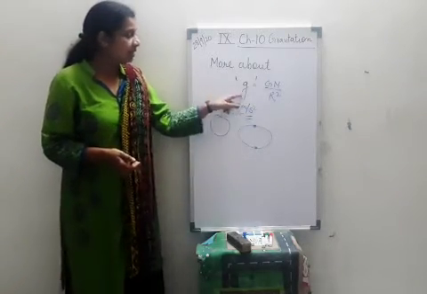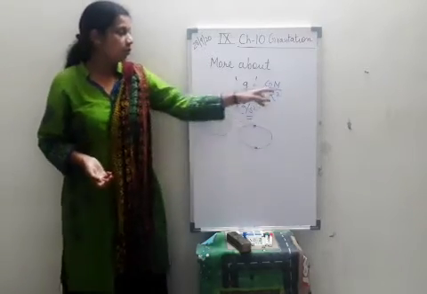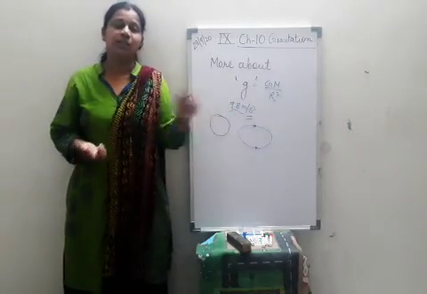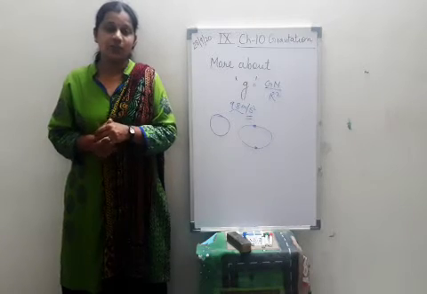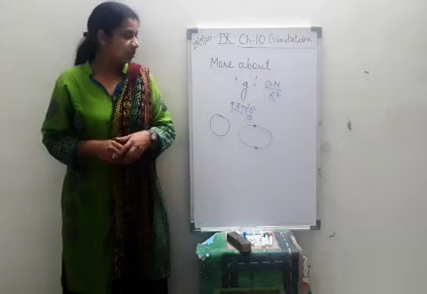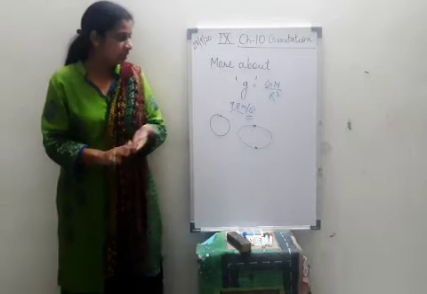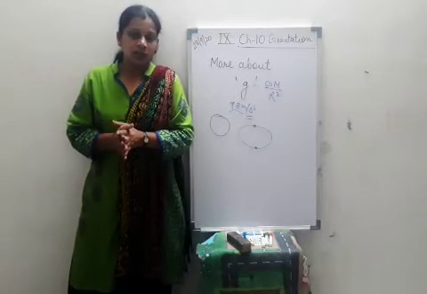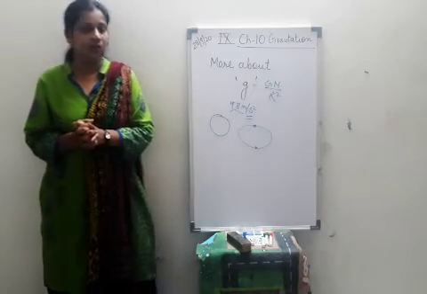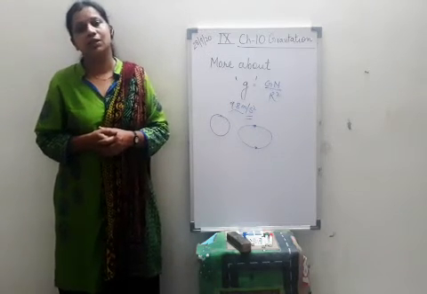Now, this G value for the moon also you can find out. If you know the mass of the moon and the radius of the moon, you can find this G value. And you will see that it is 1/6 times the value of Earth. So 1/6 of 9.8 is, I think, around 1.6 or 1.3 something. Just check it out. In the next class, we'll do some numericals based on this G value and based on the universal law of gravitation.